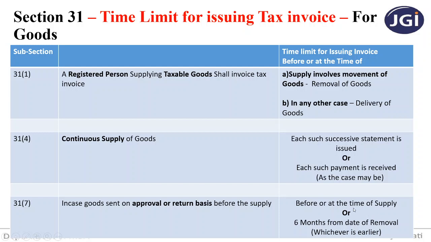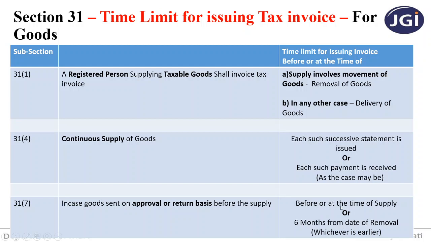Suppose I have taken the goods, the dress material, and I tell them that I'll show it to my parents. I show it to my parents, and after 2 days they tell me yes, you can keep the dress material. So after 2 days I give him a confirmation that yes, I'm accepting the goods and it is a complete sale.